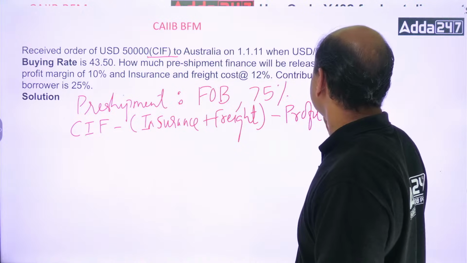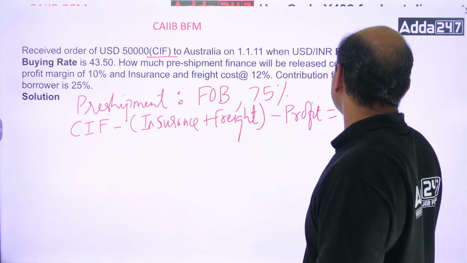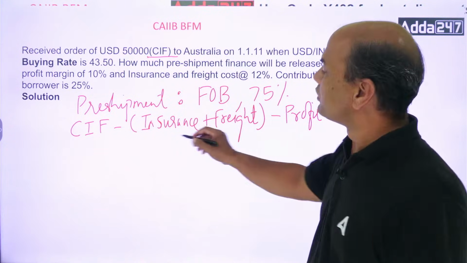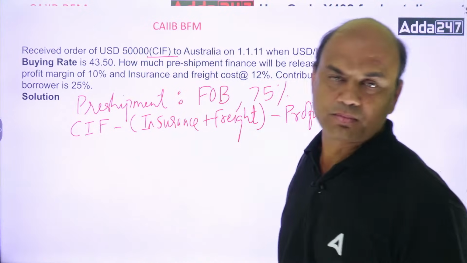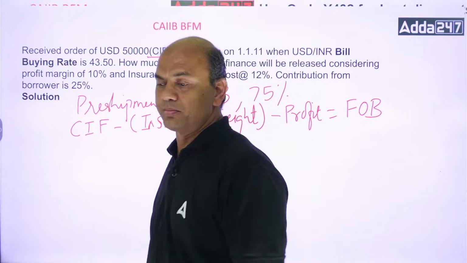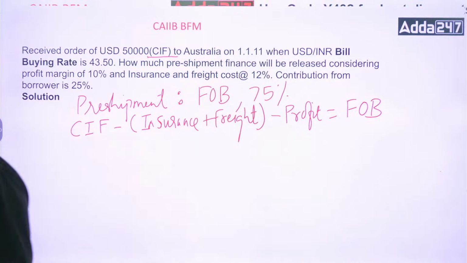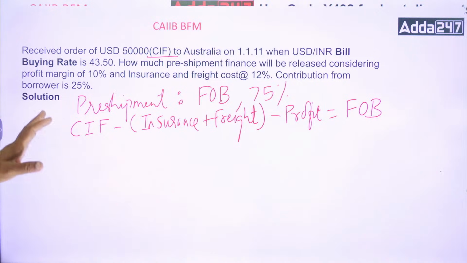Profit. So then you come to FOB. This is the whole crux of the problem. This is the summary of the problem. CIF minus insurance plus freight minus profit equals FOB.